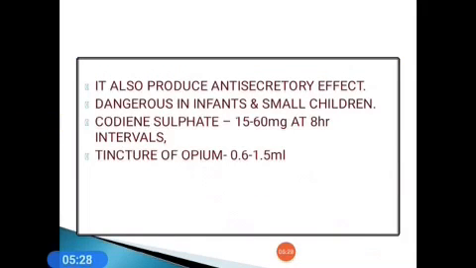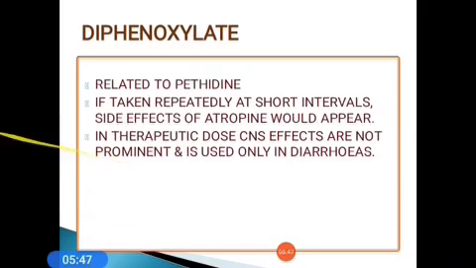This also produces anti-secretory effect. But this codeine is very dangerous in infants and small children. Some codeine preparations are codeine sulfate and tincture of opium. Codeine sulfate is administered as 50 to 60 mg at 8-hour intervals. Tincture of opium, 0.6 to 1.5 ml.